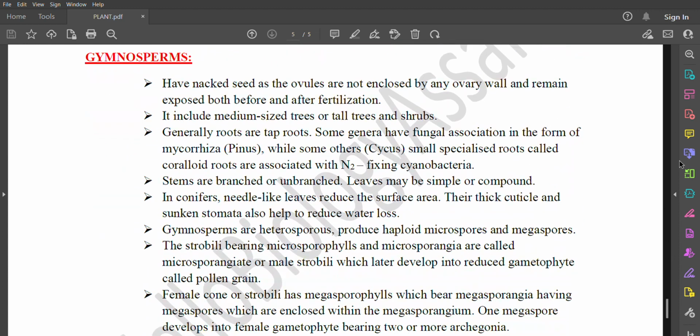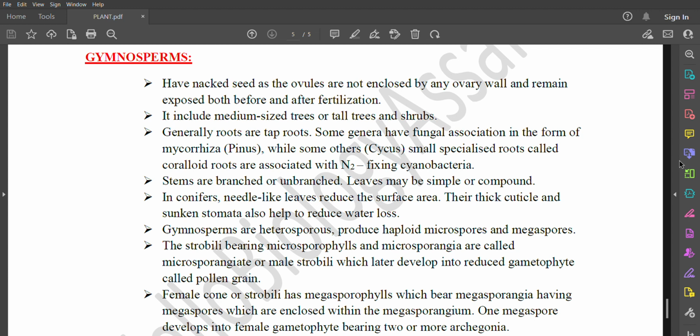Gymnosperms have naked seeds, as the ovules are not enclosed by any ovary wall and remain exposed both before and after fertilization. It includes medium-sized trees or tall trees and shrubs. Generally, roots are taproots. Some genera have fungal association in the form of mycorrhiza, for example, Pinus, while in some others, for example, Cycas, small specialized roots called coralloid roots are associated with nitrogen-fixing cyanobacteria.